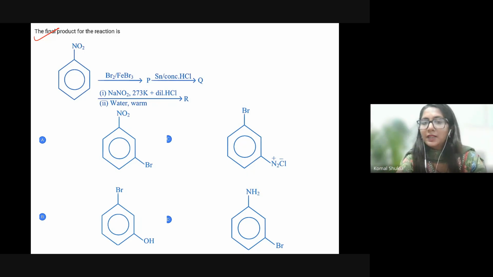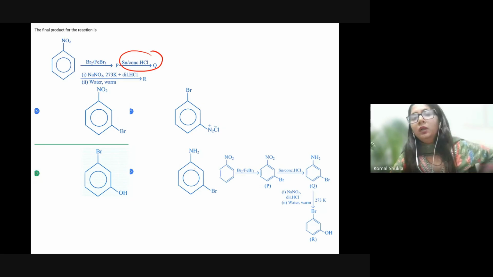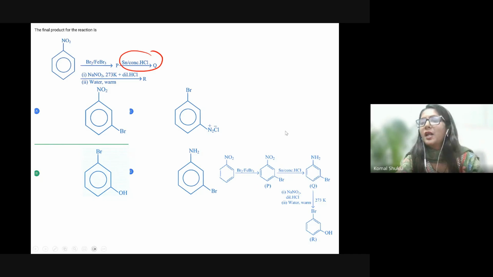That's great. Let's check. So definitely FeBr3 is there, and Sn with concentrated H2SO4. So the first product is definitely nitration, meta-nitrate, and nitrobenzene will be formed. Then you are having Sn/HCl, so Sn is going to react with the HCl. This will be the Q product that we are going to form here.